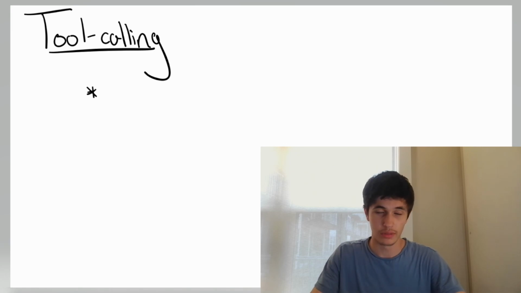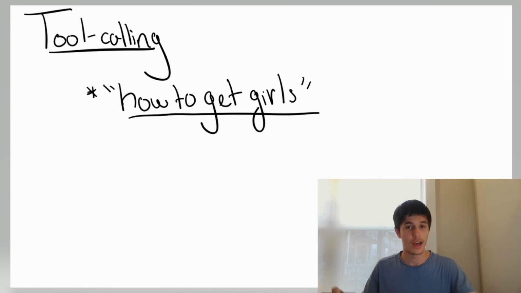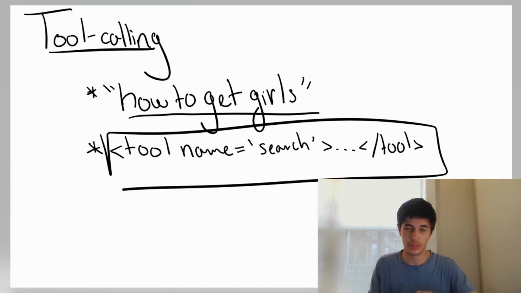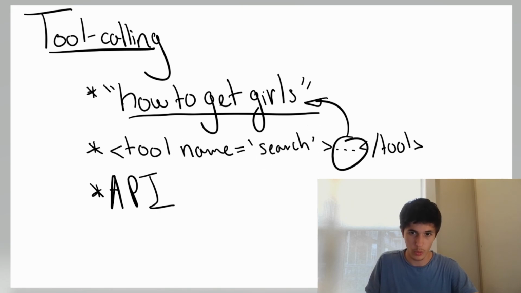You ask it something. Now, before responding to you, it looks at this query and says, should I call a tool? And if it determines yes, it will generate something that looks like this. And so that's it on the AI's part. It literally just generates that and that's it. After that, an automatic program looks for a tool token if it exists. And if it does exist, it will look for the name of the tool to call and the details of, like, okay, what's the query and everything like that.